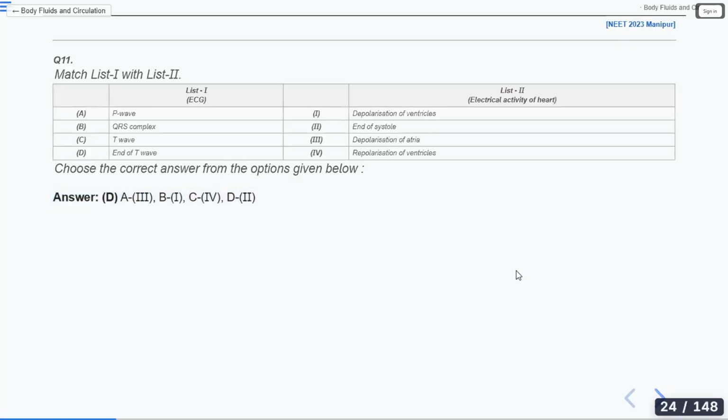So option D is the correct answer. What is systole and what is diastole?